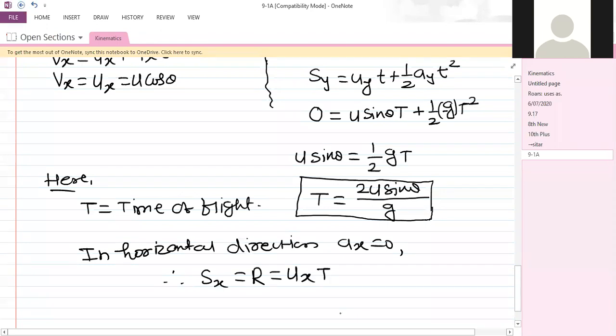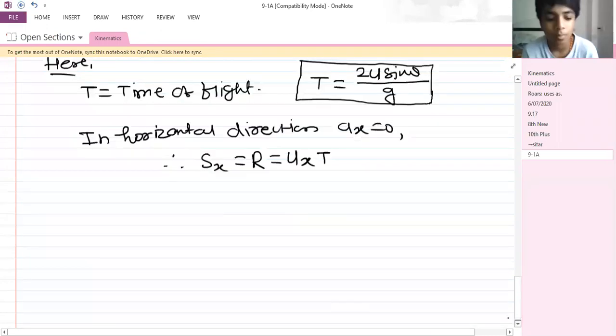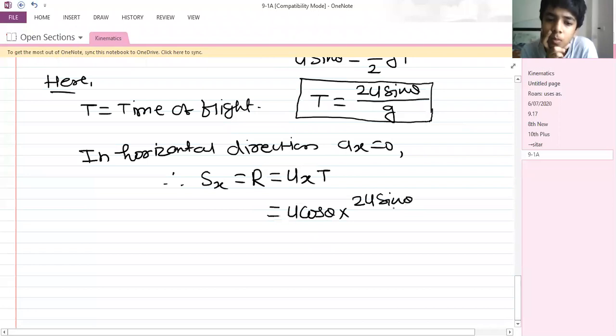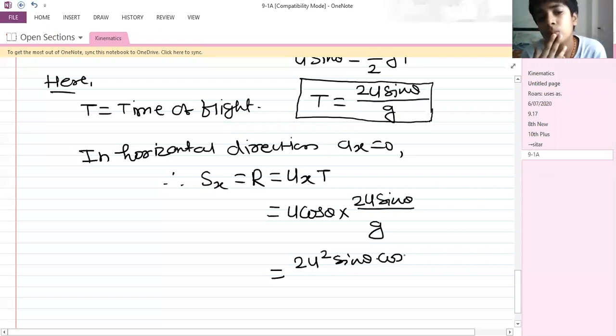What is ux? It is u cos theta. So u cos theta into time of flight, 2u sine theta divided by g, gives 2u squared sine theta cos theta divided by g.